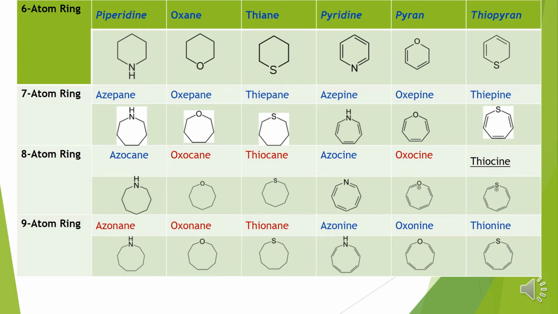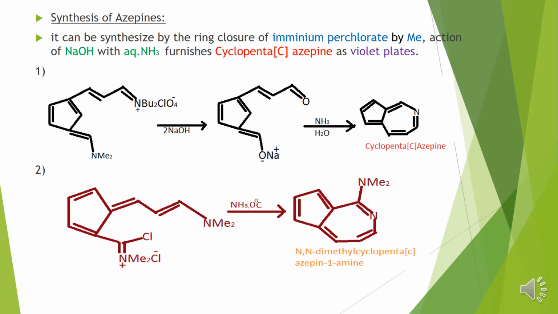Just go through this slide. And then moving on to synthesis of azepines. So this can be synthesized by the ring closure of the iminium perchlorate methyl compound. What happens here is, first you have to take the precursor of this compound. This can be called a precursor.